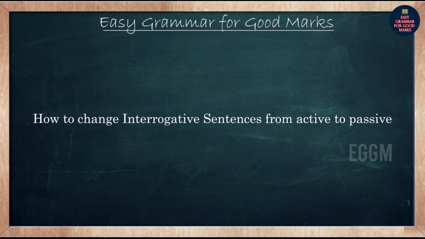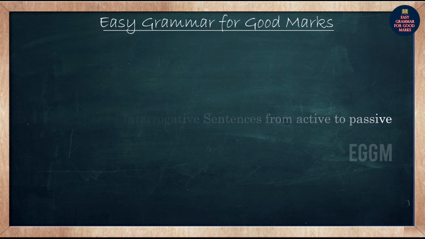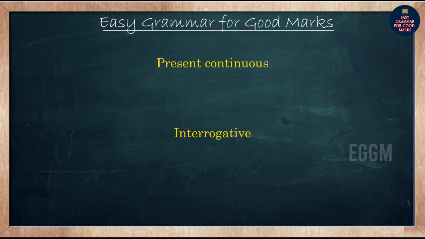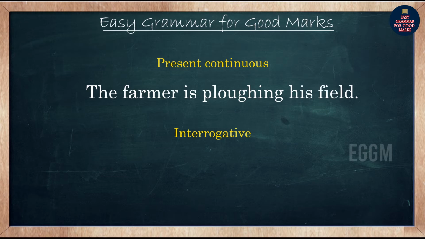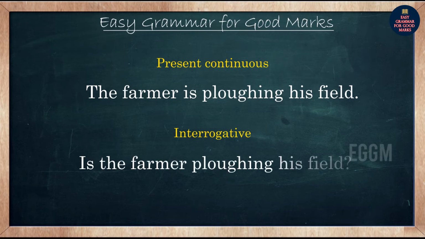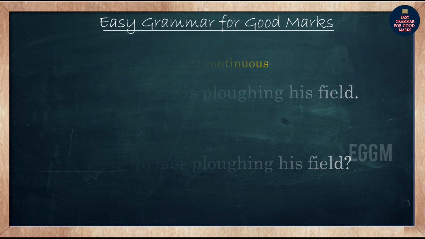In this video, we are going to see how to change an interrogative sentence in present continuous tense form from active to passive. இப்போ present continuous tenseல ஒரு ordinary statement சொல்கிறேன். The farmer is plowing his field. Is plowing. உங்களுக்கு தெரியும் இது present continuous. இதே ஒரு interrogative, அதாவது question formல இருக்கணும்னா என்ன பண்ணுவீங்க? அந்த is கொண்டு ஃபர்ஸ்ட்ல போடுங்க. Just shift the verb to the first place. That is, the farmer plowing his field? Now it becomes a question, isn't it? So இது மாதிரி questions எப்படி active to passive மாத்துறதுன்னு பார்க்க போகிறோம் இந்த வீடியோவில்.